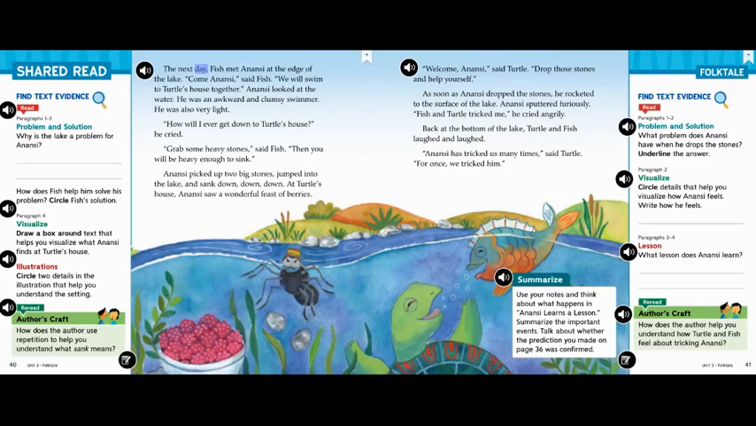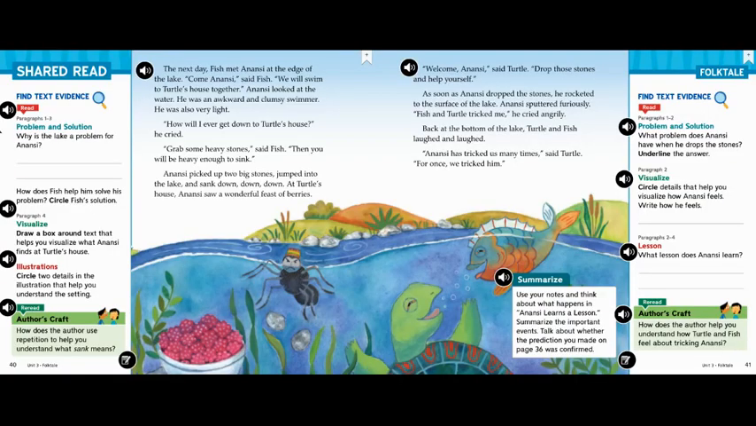The next day, Fish met Anansi at the edge of the lake. "Come, Anansi," said Fish. "We will swim to Turtle's house together." Anansi looked at the water. He was an awkward and clumsy swimmer. He was also very light. "How will I ever get down to Turtle's house?" he cried. "Grab some heavy stones," said Fish. "Then you will be heavy enough to sink." Anansi picked up 2 big stones, jumped into the lake, and sank down, down, down. At Turtle's house, Anansi saw a wonderful feast of berries.